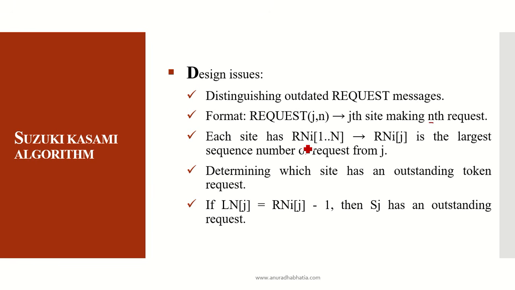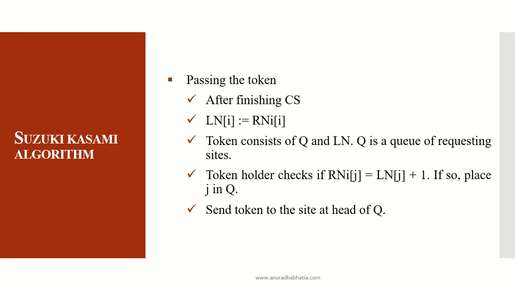Each site has an array RN, and RN of j is the largest sequence number of requests received from J. So J is the one which will be making the request again and again. To determine which site has an outstanding token request, the number will be compared: if RN of j is equal to LN of j plus 1, then Sj has an outstanding request. This is the request queue, where the requests will be stored depending on the number of times the process makes the request.